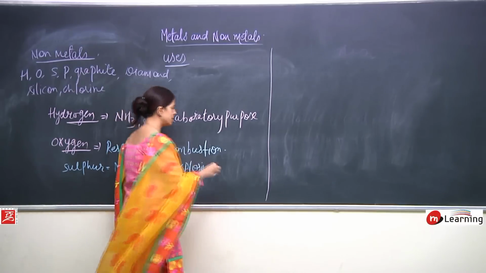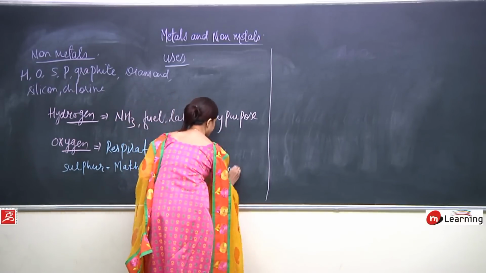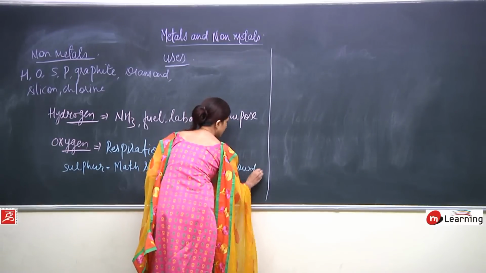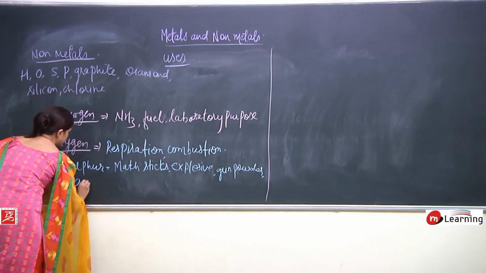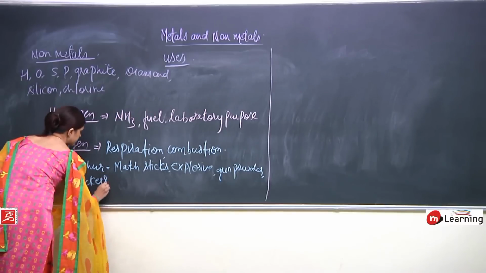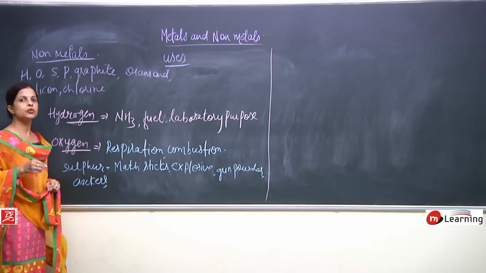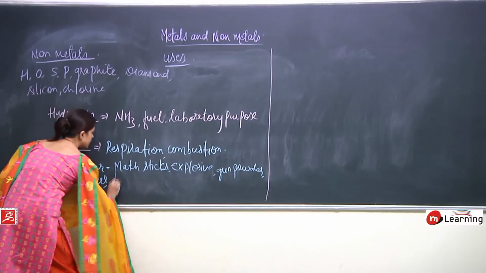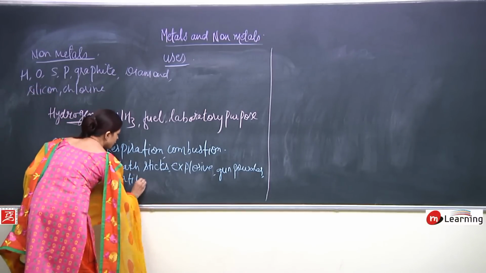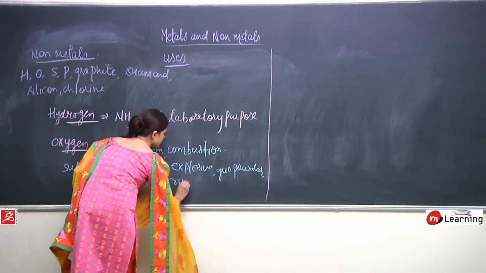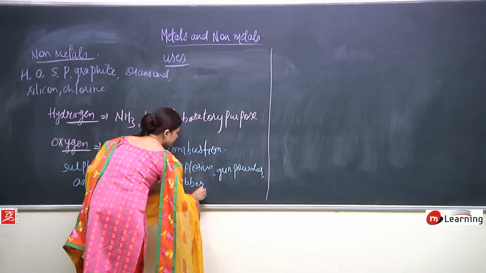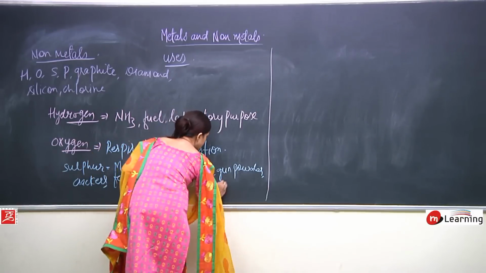Okay, it is used in gunpowder. Then it can be used in crackers. In fact, it is also used in making fertilizers. It is having a wide range of uses. Okay, it is used in fertilizers, in making rubber, in making certain polymers.